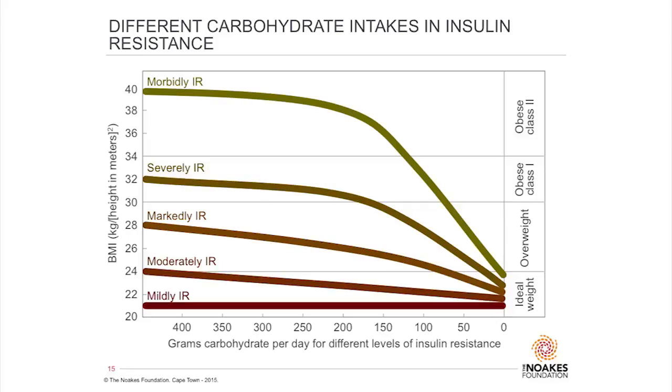If you are mildly insulin resistant, i.e. you're pretty carbohydrate tolerant, really it doesn't matter how much carbohydrate you eat, the 400 grams or 50 grams, your weight's pretty stable. But as you become increasingly insulin resistant, the same amount of carbohydrate causes you to increase your weight.